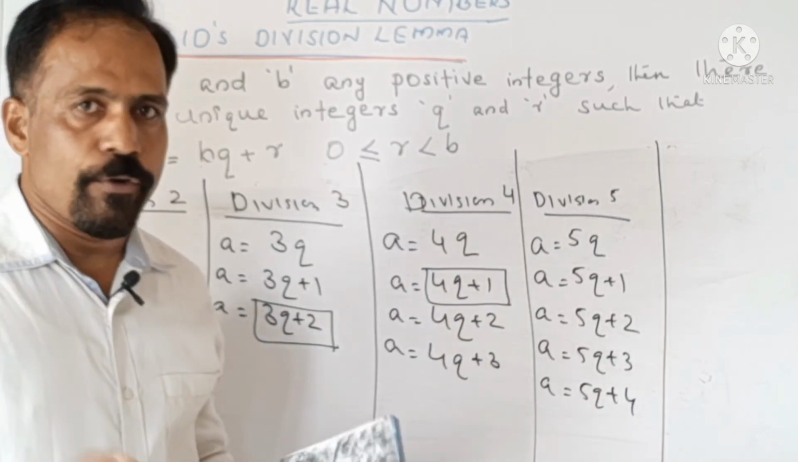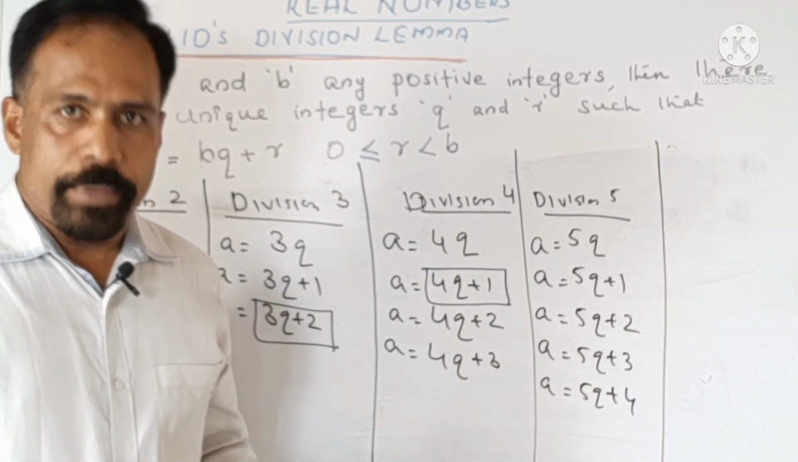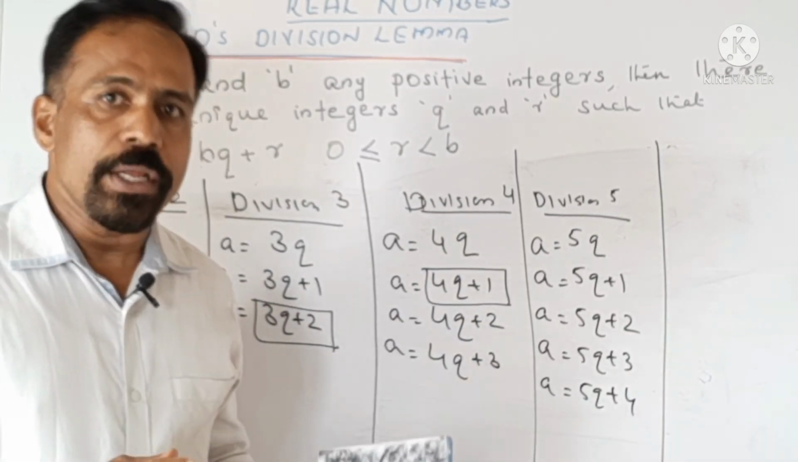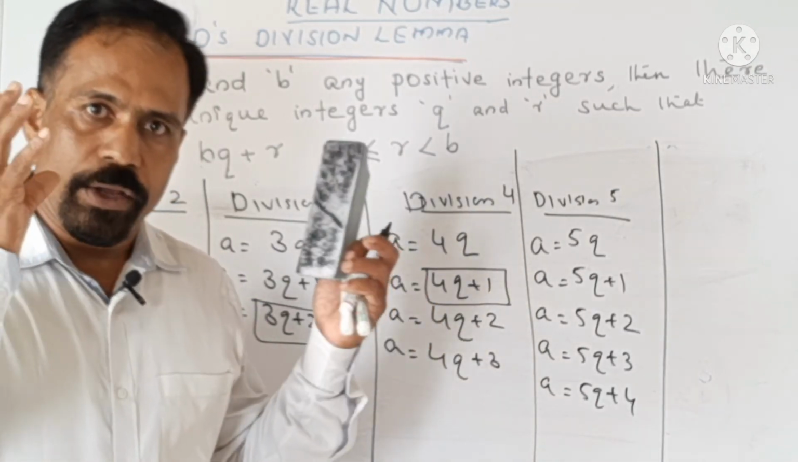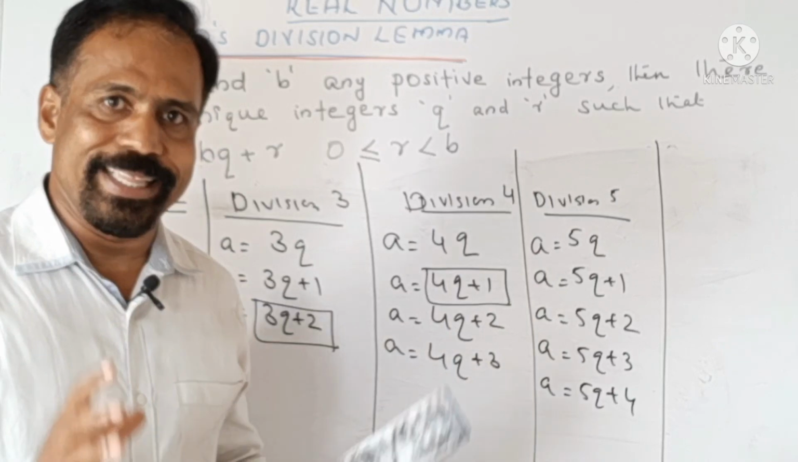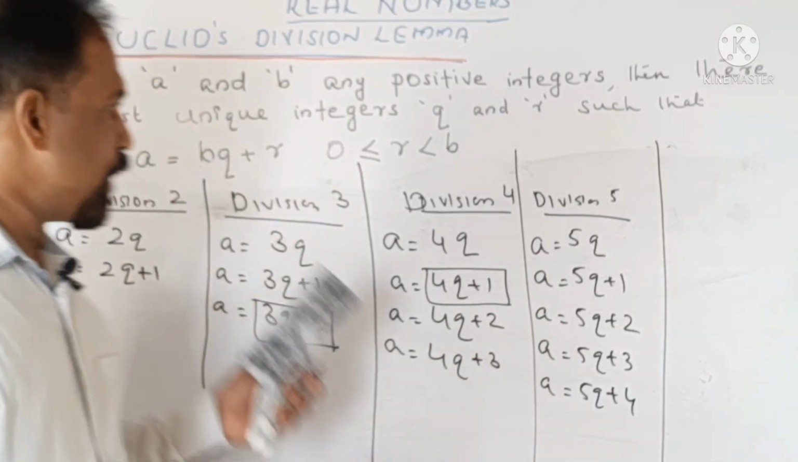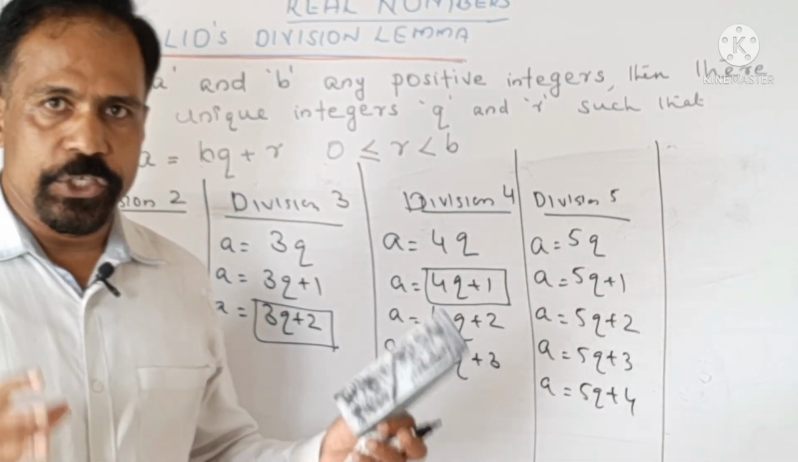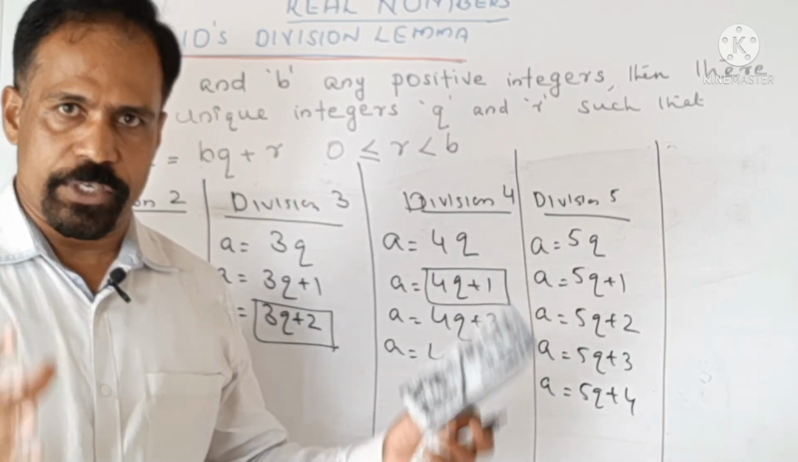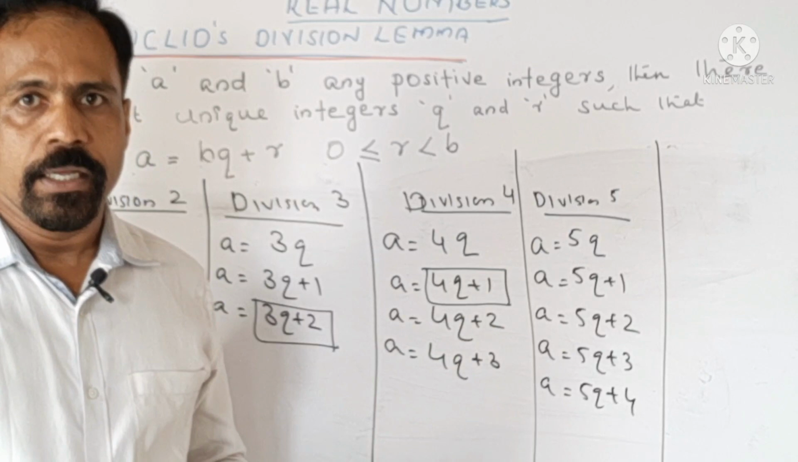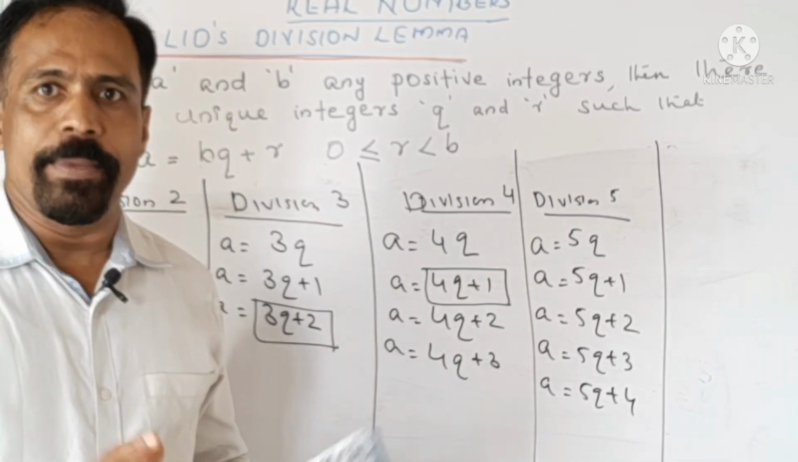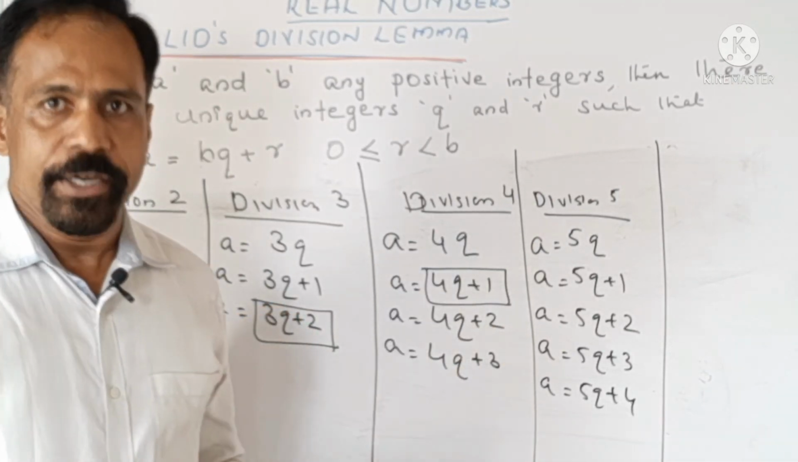Then the condition of remainder, we know that it can be 0 or it will be greater than 0, but the condition is it will always be lesser than the divisor. Then we studied about the division by 2, division by 3, division by 4 and division by 5. In all these cases, we have noticed a pattern that the remainder will always be lesser than the divisor.